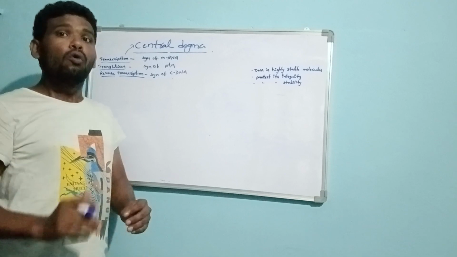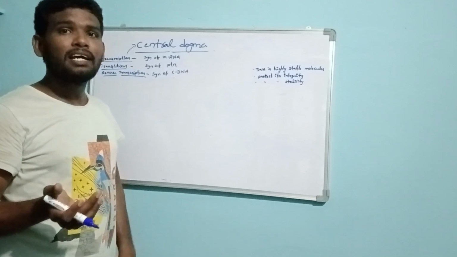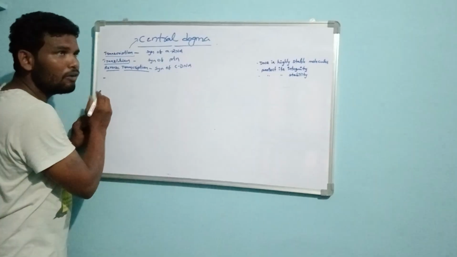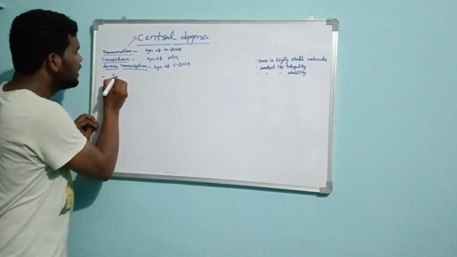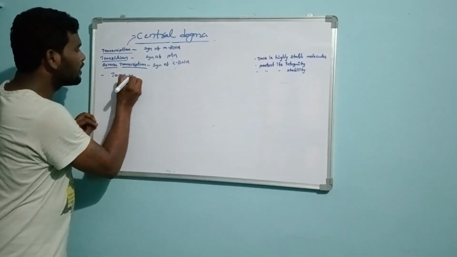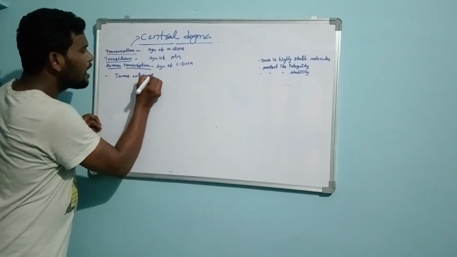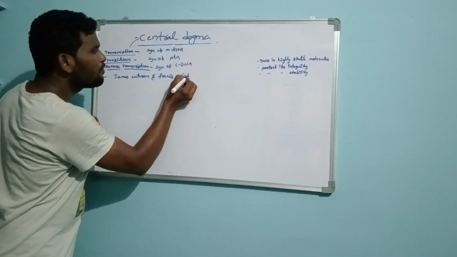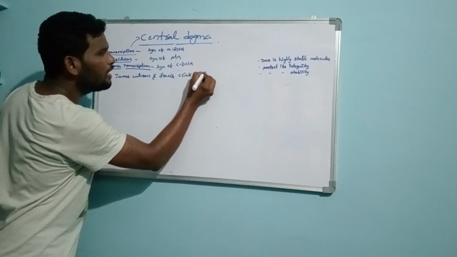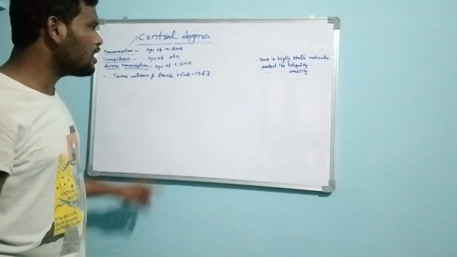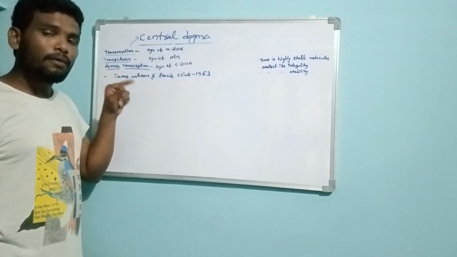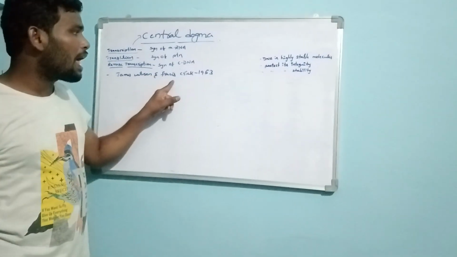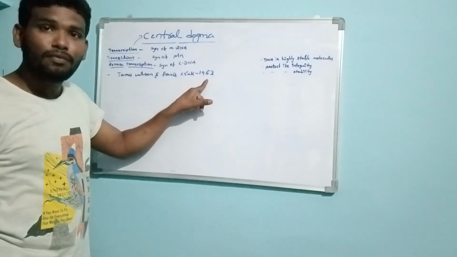So first of all, who discovered the double helical structure of the DNA? The double helical structure of the DNA was first proposed by James Watson and Francis Crick in the year 1953.